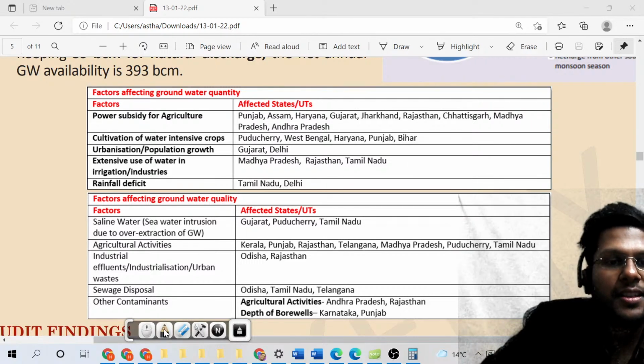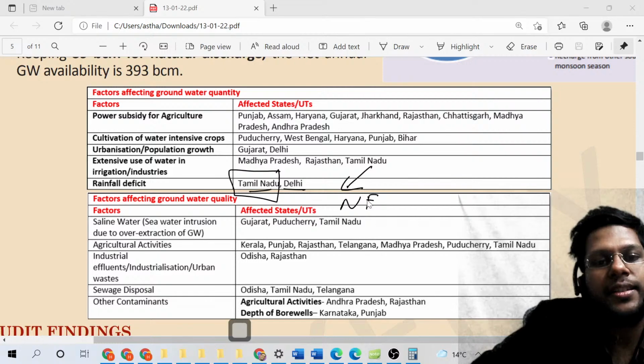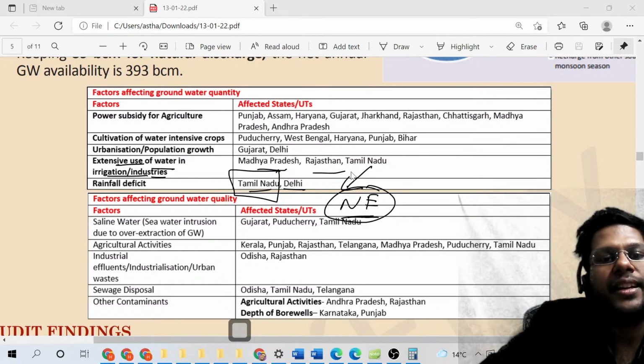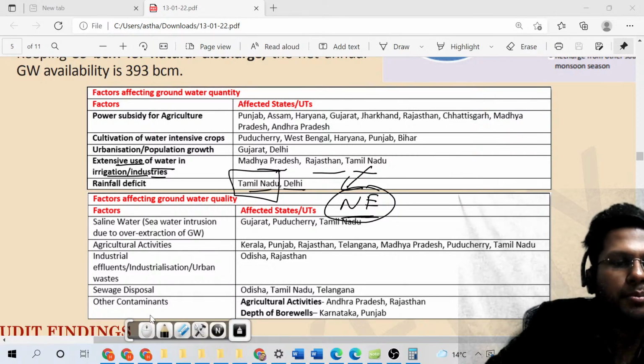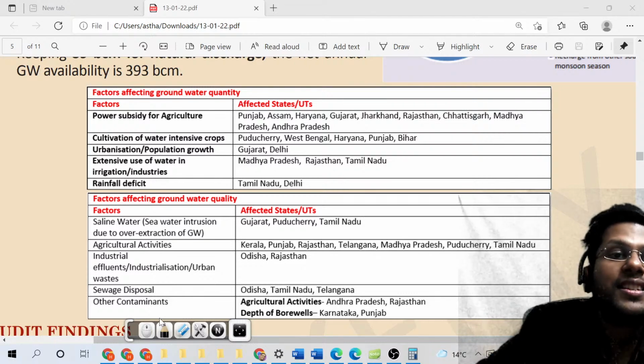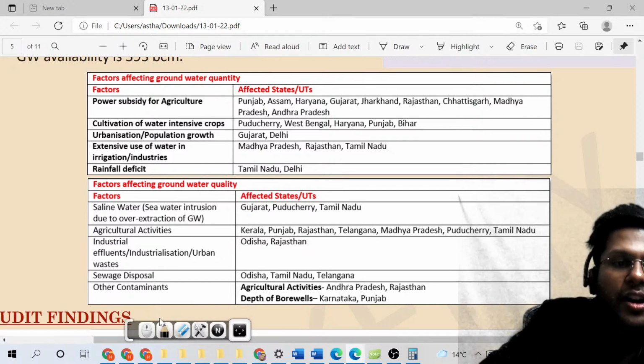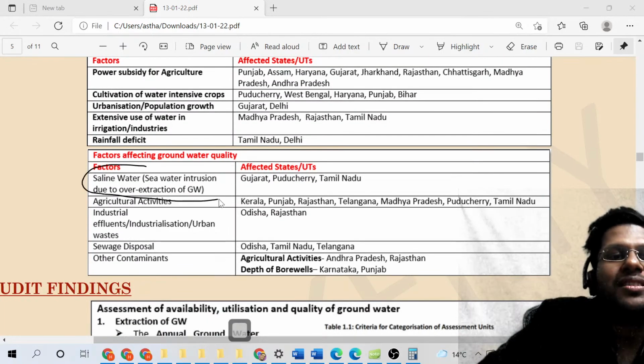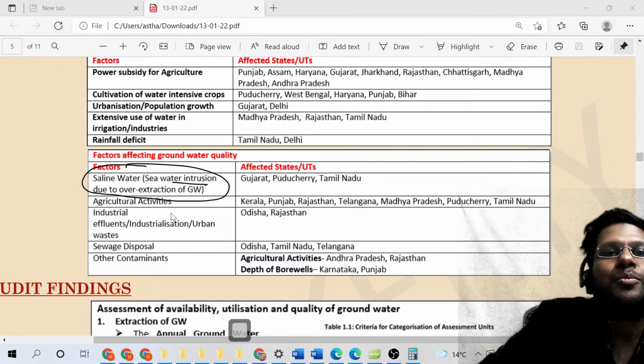Rainfall deficit in places like Tamil Nadu and Delhi. Tamil Nadu, you know why? Rain shadow area. It gets rainfall in northeast monsoon season. I hope that you are aware of this part. Extensive use of water for irrigation and industry in specific areas like Madhya Pradesh, Tamil Nadu. So this is the quantity of water that we are talking of, which has been exploited. And quality of water. There is saline water intrusion, sea water intrusion at various places. For example, Gujarat, Puducherry, Tamil Nadu.